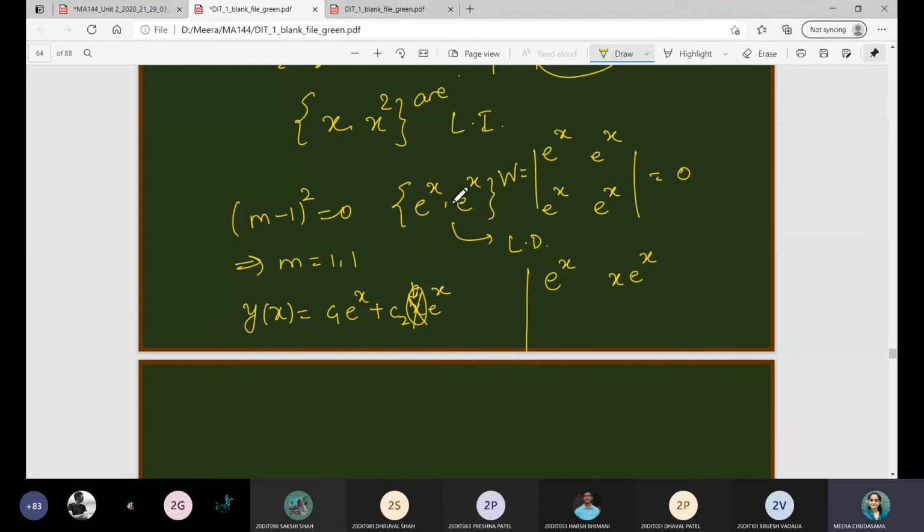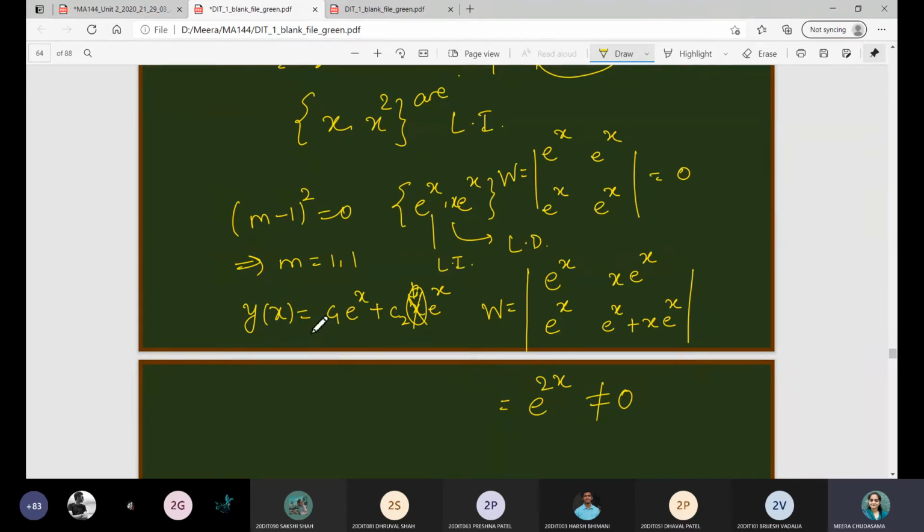So now your solution set will contain the variable x, and when you consider the derivative of this with respect to x, the derivative of e raised to x will be e raised to x. In this case the derivative of x is 1, so e raised to x as it is, plus x times the derivative of e raised to x. Check its determinant and let me know what the answer is. e raised to 2x, and you know that the exponential function is never 0. Therefore the Wronskian is not equal to 0, and therefore your solution set will be linearly independent.